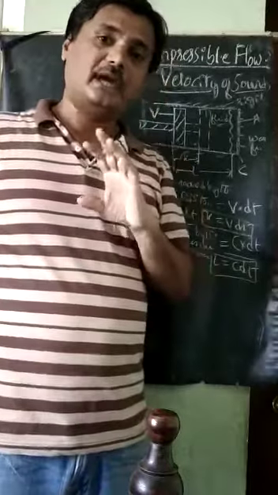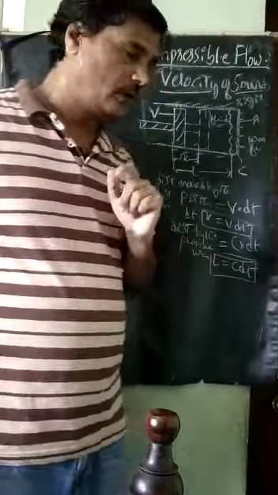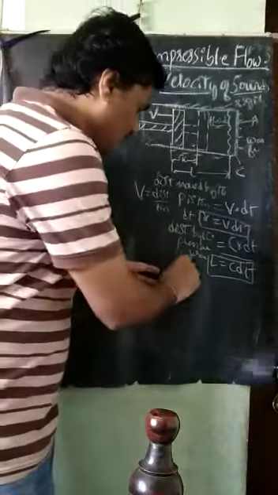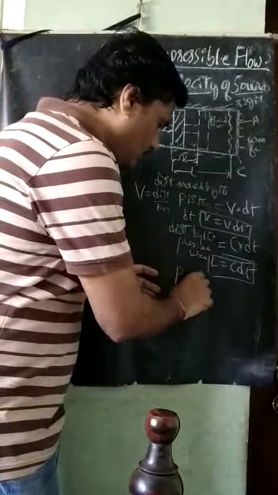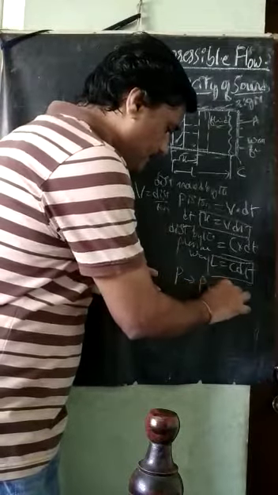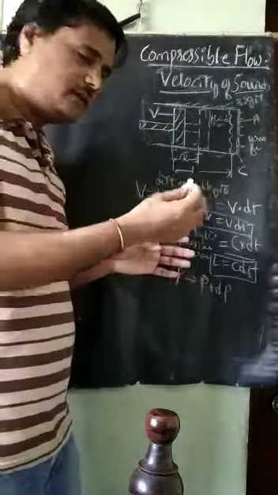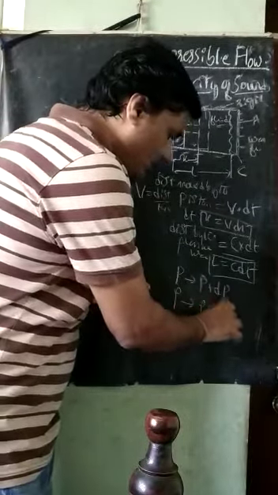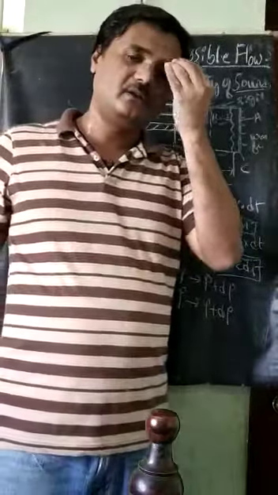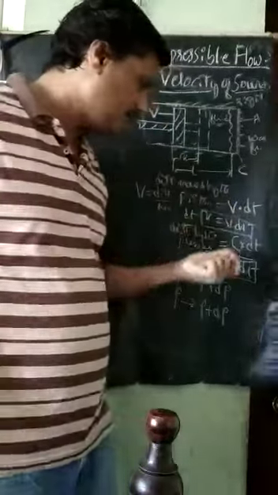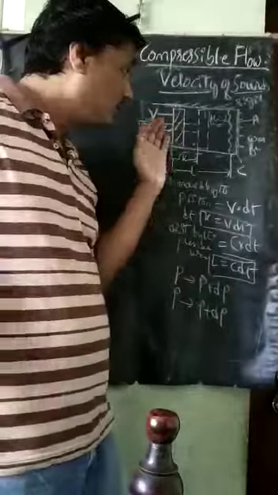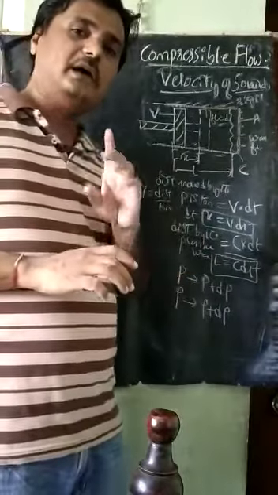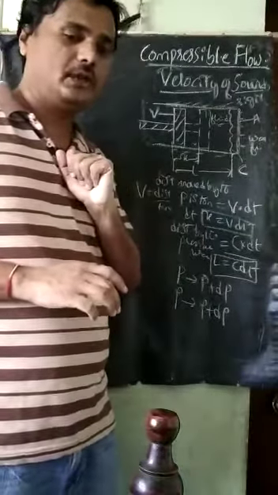Because of this piston movement, the pressure changes from P to P plus dP, meaning some pressure is increasing, and density changes from rho to rho plus d rho. dP is the change of pressure that takes place after the movement of the piston, after the compression. So the density becomes rho plus d rho.